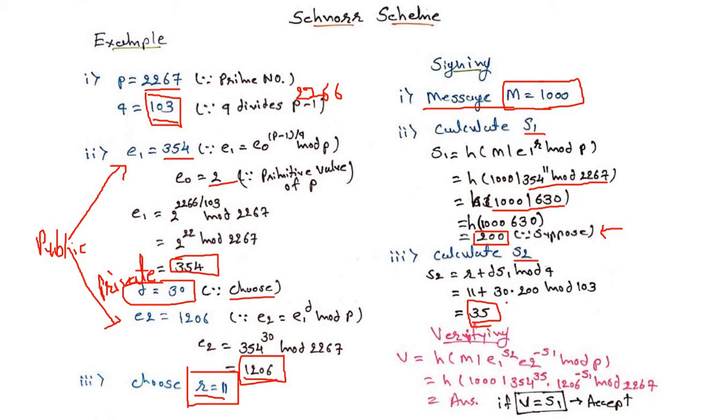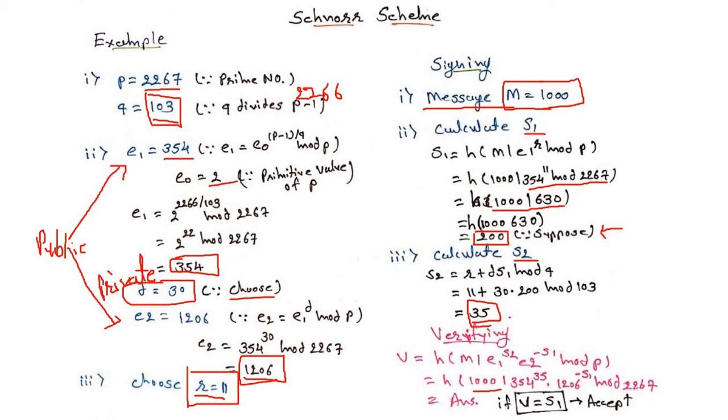Now what is the procedure at the destination side or receiver side? The receiver will verify the signature with the value of V. To calculate the value of V, there is an equation: H of M concatenate E1 raised to S2 into E2 raised to minus S1 modulo P. So the value of M, our original message, is 1000, concatenate E1, whose value is 354, raised to S2.